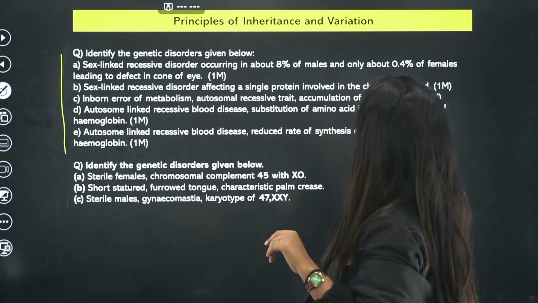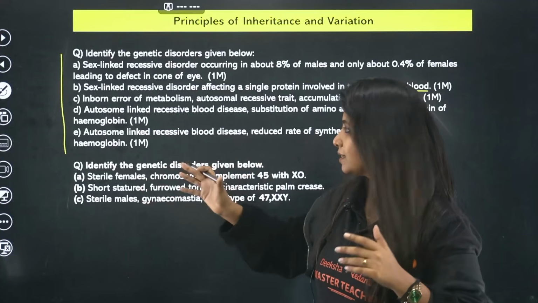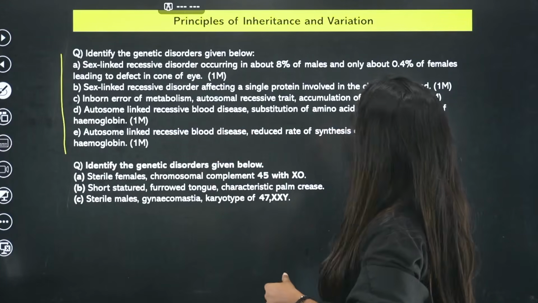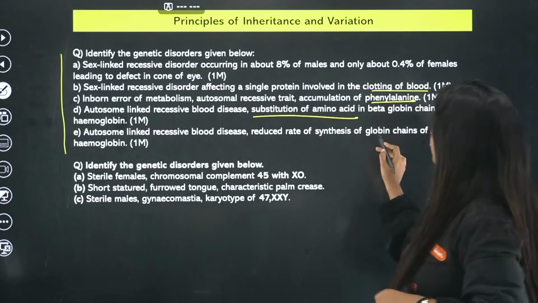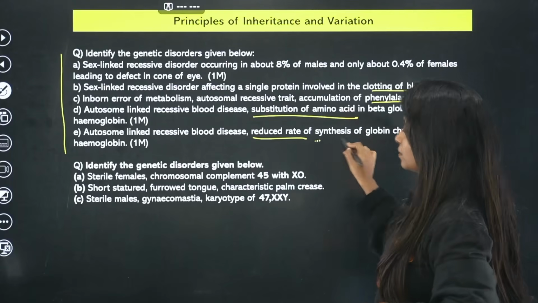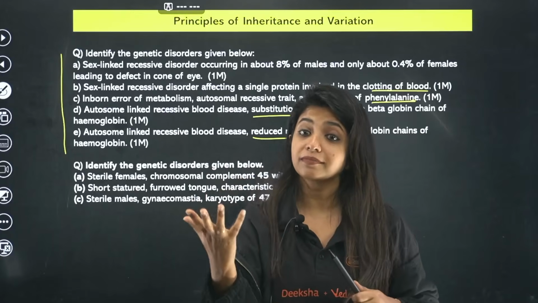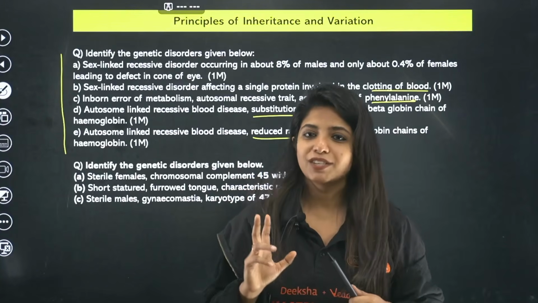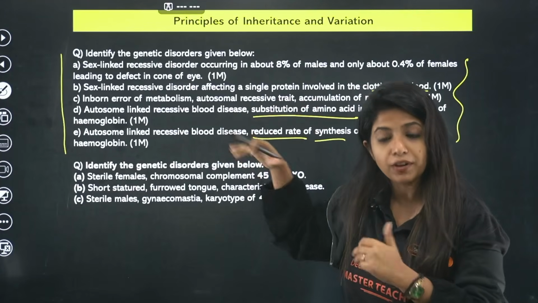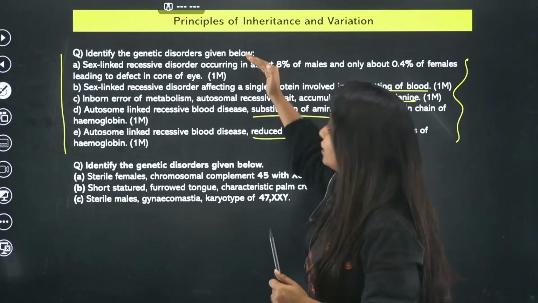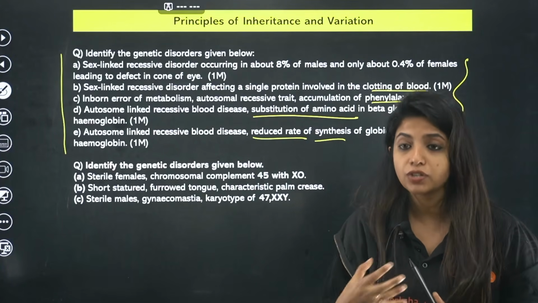Next, inborn error of metabolism, accumulation of phenylalanine, that is what you call phenylketonuria, PKU is the disease out there. Autosomal linked disease where substitution of an amino acid is happening: sickle cell anemia. Or autosomal linked disease where there is a reduced rate of synthesis, that means quantity is being affected. Quantity of hemoglobin is being affected, that means you're talking about what quantitative disorder? Thalassemia. So basically, as I said, these types of questions are there. It had come before, but I am trying to tell you that whatever disease I'm talking about over here, you need to go a little bit in depth about that. You can get questions on the basis of that.